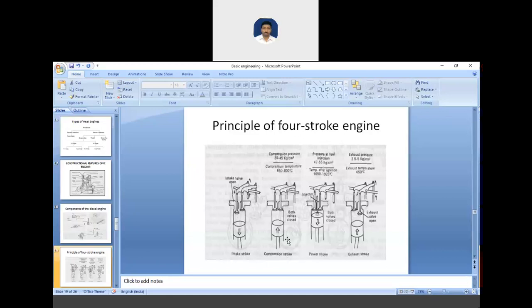After the compression stroke, there is the power stroke. It is also known as the expansion stroke. Here both the valves are closed and the piston moves from TDC to BDC. As we have seen, there is high temperature and high pressure, so the gas pushes the piston down, and this creates the motive force.